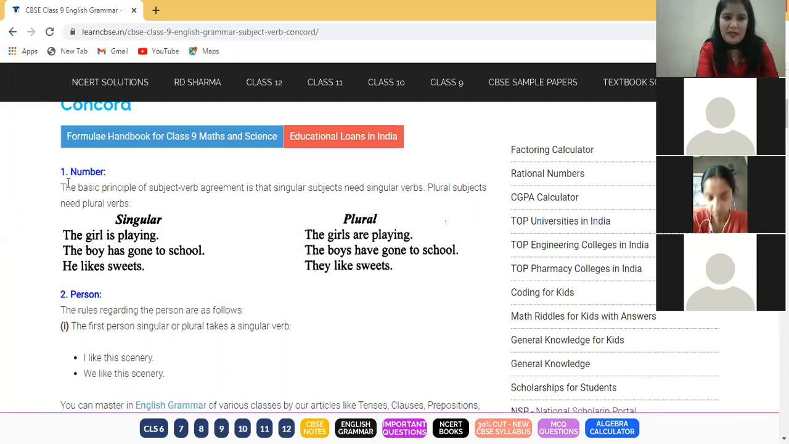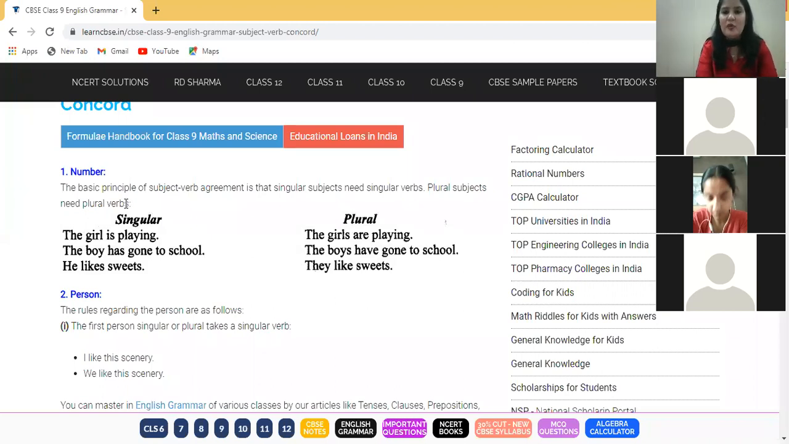Let's start with the basic thing, that is, on the basis of number. Singular means single, plural means two or more than two, many. So when one noun is there, the girl is playing, the subject is singular. This is the rule. Note down. Singular subject needs singular verb. Plural subject needs plural verb. This is the first rule.